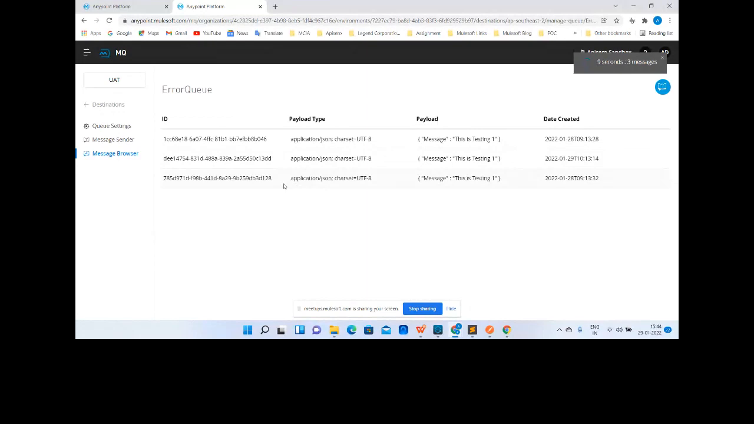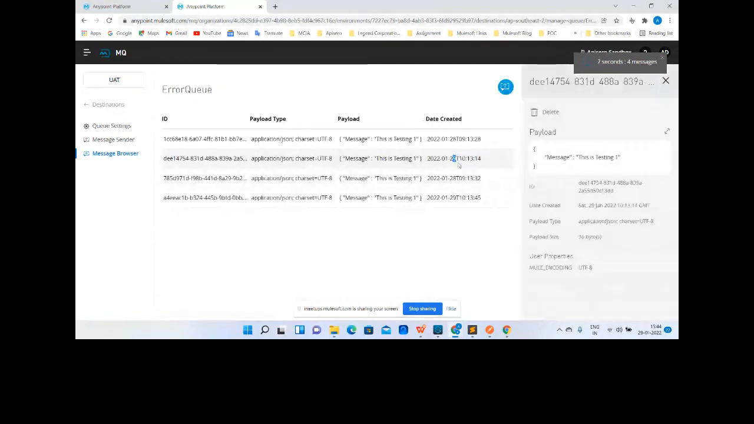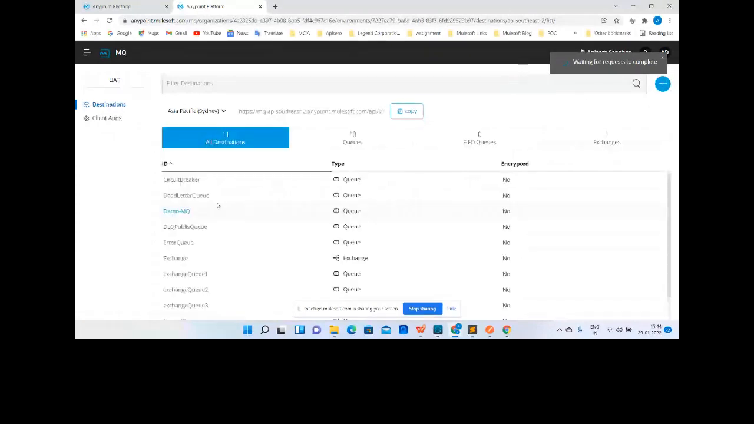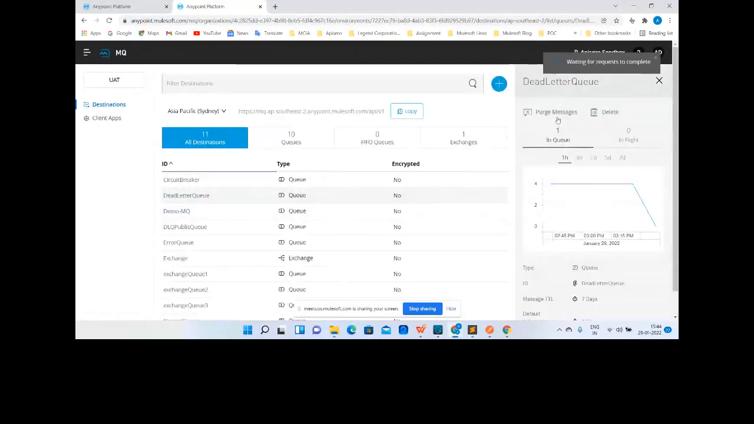Three, and we require one more message. So here we can see, yeah, this is the time 29. So today these two messages came at the same time, 10, 13 and 18. These two messages are there in the error queue, and in the dead letter queue we have one message. Let's check the dead letter queue as well. Yeah, one message in the dead letter queue.